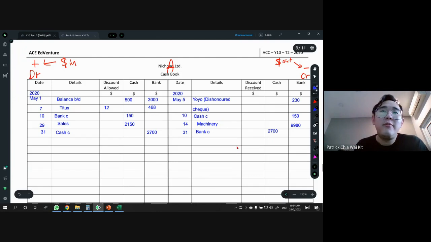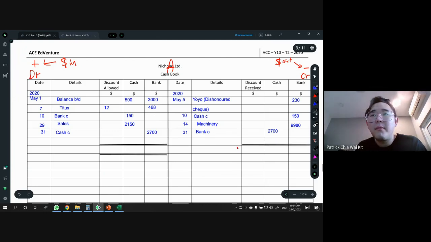All right. So when everything is all done, what do we do now? We do balancing. Let's draw a line. Start from the discount part, all the way here, and then after that, from discount received all the way until the bank part. We draw a total line.